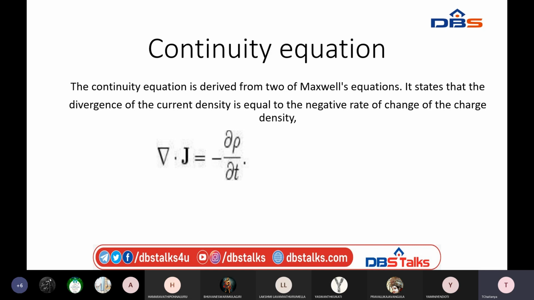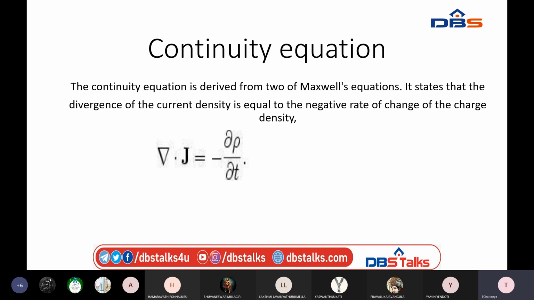The continuity equation is derived from two of Maxwell's equations. It states that the divergence of the current density is equal to the negative rate of change of charge density. Divergence means del dot J, and current density is represented as J. Rho is the charge density, and its rate of change is dou rho by dou t.